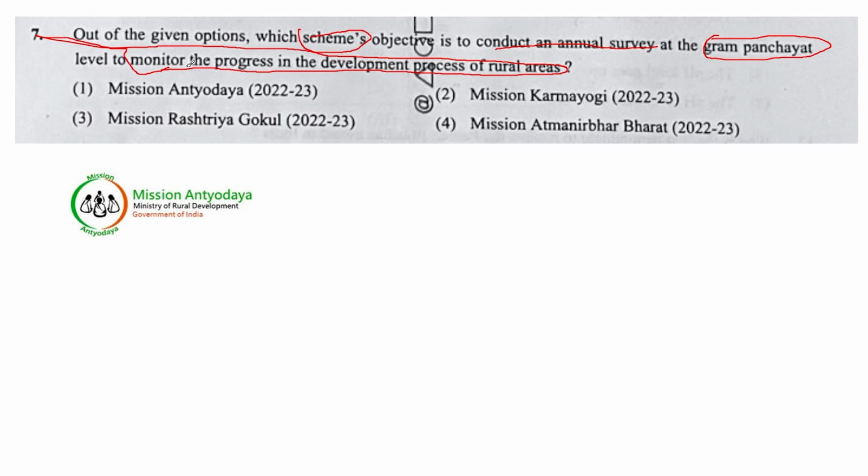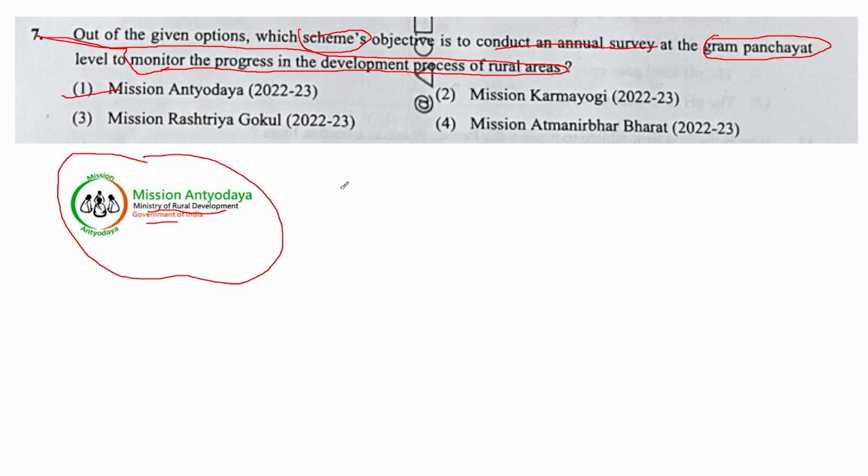The answer is Mission Antyodaya. Mission Antyodaya comes under the Ministry of Rural Development, Government of India. It has the provision to make an annual survey at the Gram Panchayat level to monitor progress and development in rural areas. So this question has appeared from schemes of the Government of India.